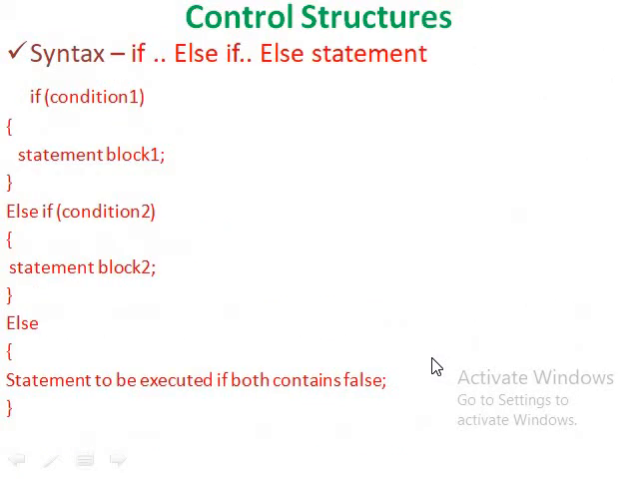The third type is the else if statement. It checks the condition first. If it is true, then statement block 1 will be executed. Otherwise, if condition 1 is false, then it checks condition 2. If condition 2 becomes true, statement block 2 will be executed. Otherwise, if condition 2 is false, then the statements under the else block will be executed. Whenever a condition becomes true, the statements under that block will be executed. Then control jumps out of the statement.